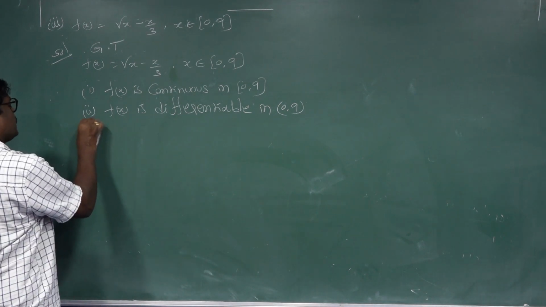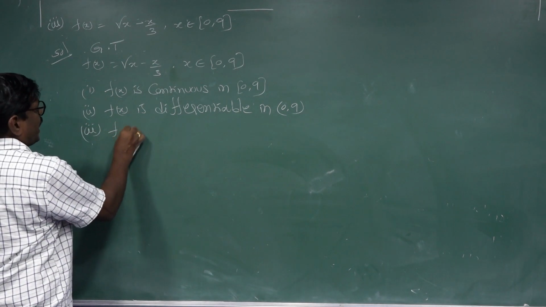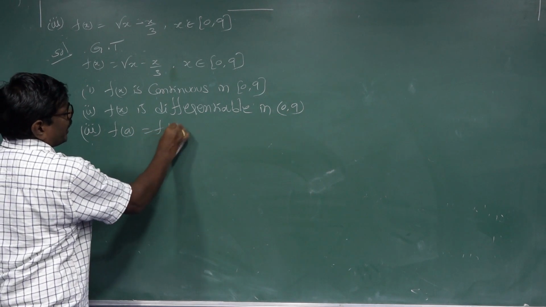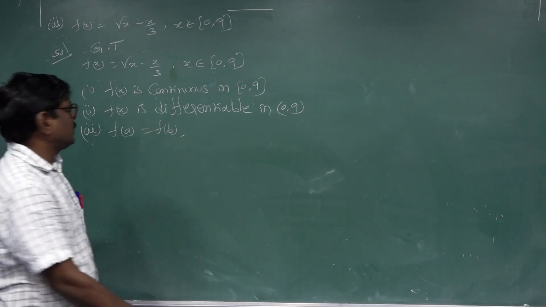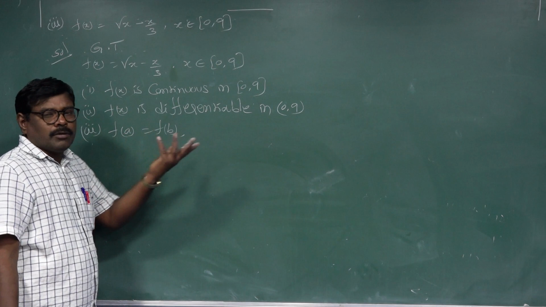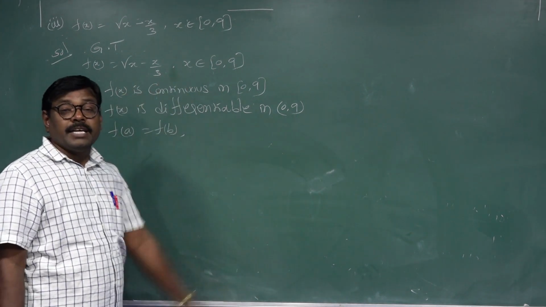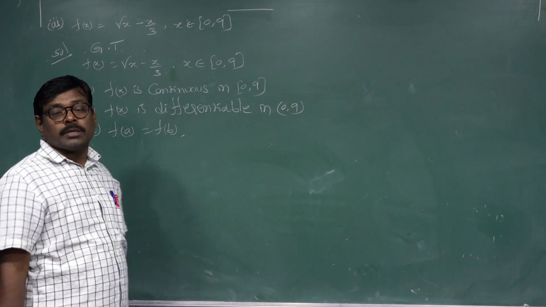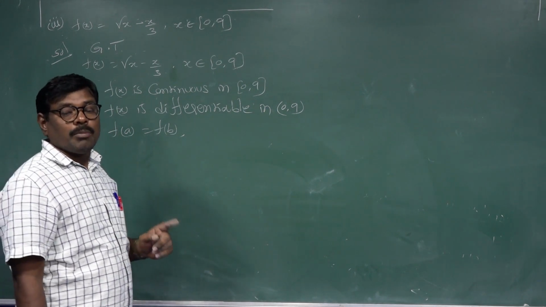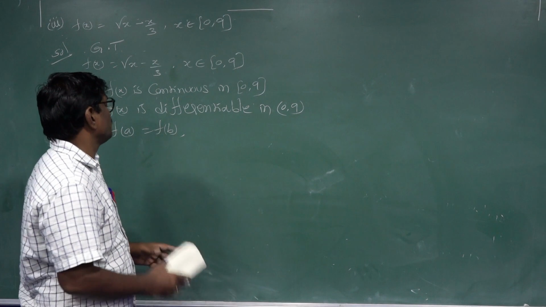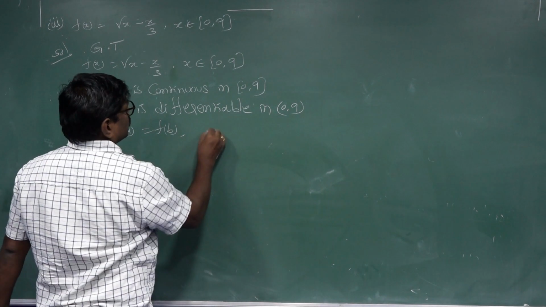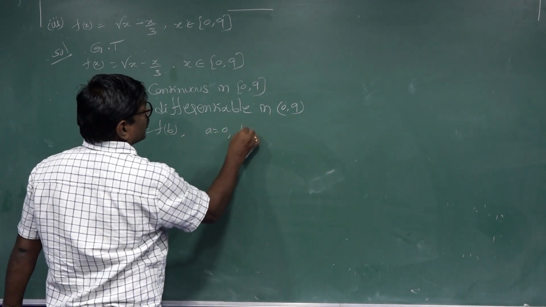Third condition: f of a is equal to f of b. This is most important; if this fails, Rolle's theorem is not applicable. If these are satisfied, then there exists at least one number c belongs to a comma b such that f dash c equal to 0. Here a equal to 0, b equal to 9.